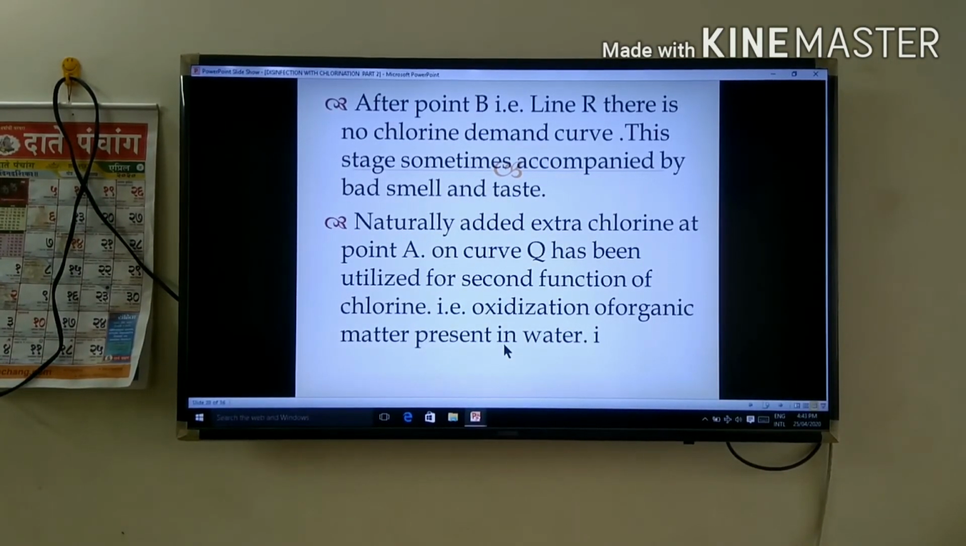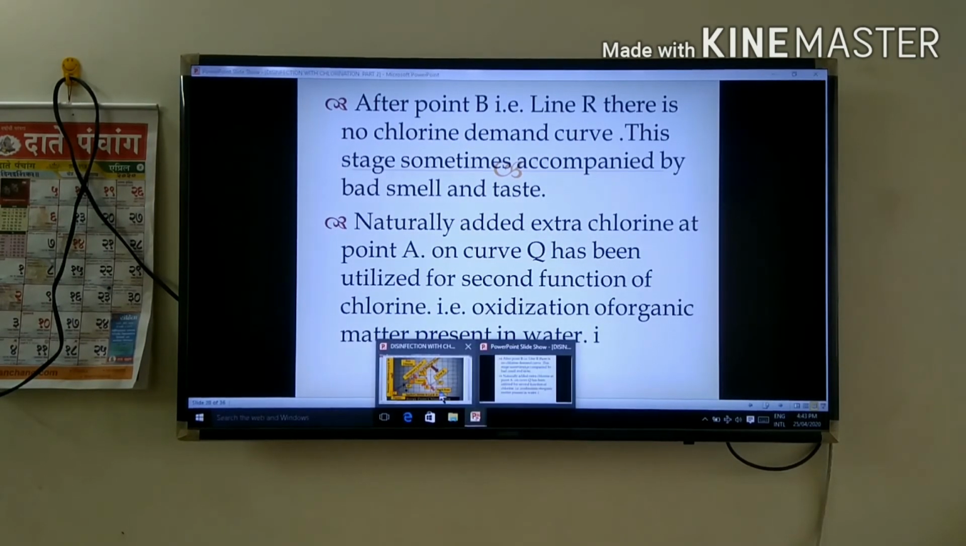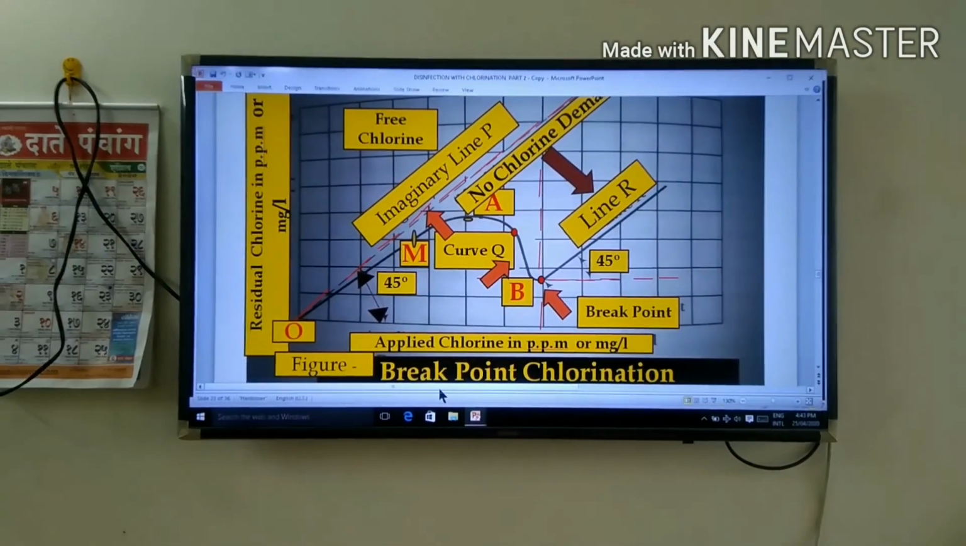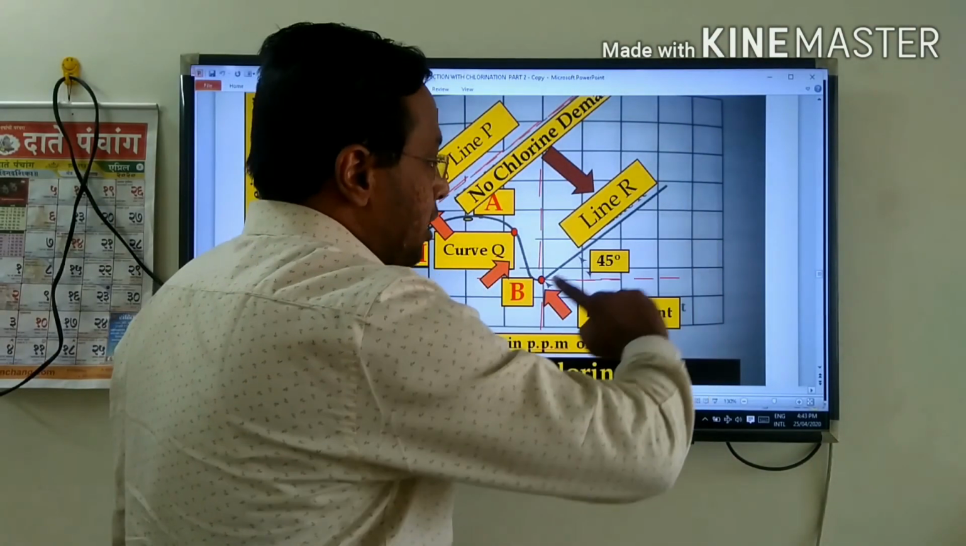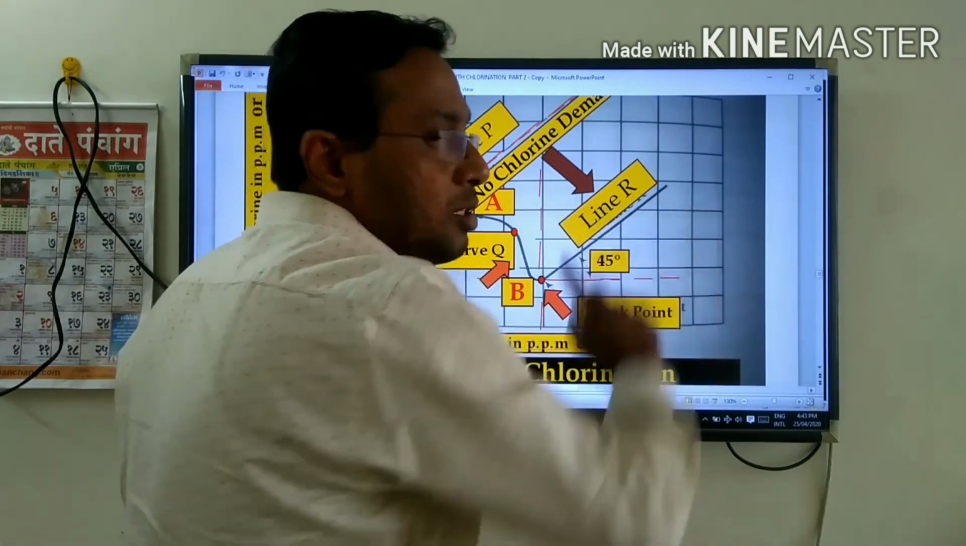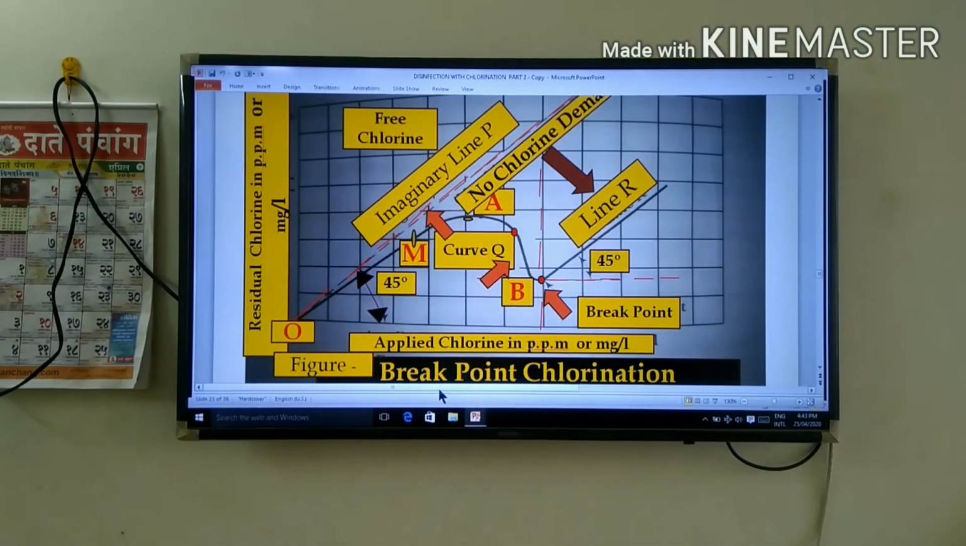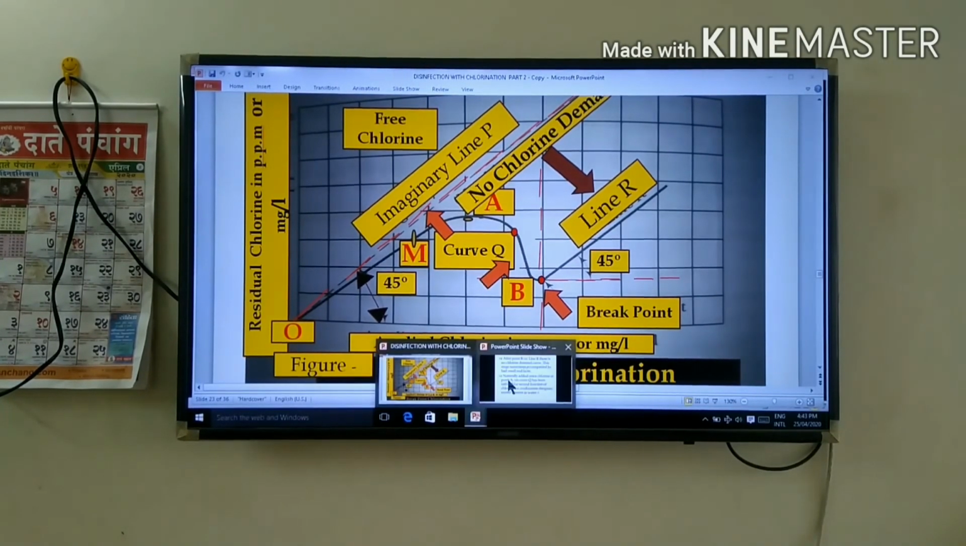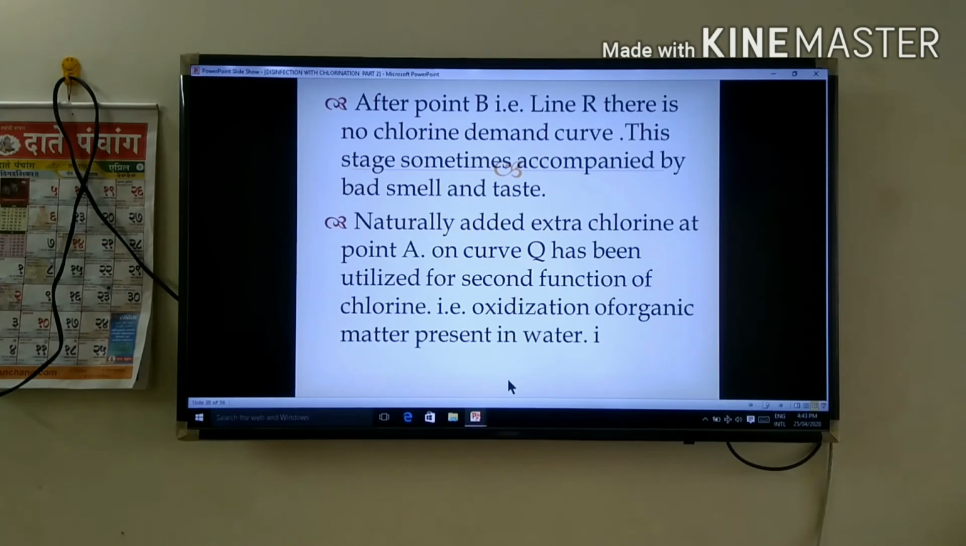After point B, that is line R, there is no chlorine demand curve. This stage is sometimes accompanied by bad smell and taste. The third line, this is your line R, the straight black line. This is called the third line, which does not require any chlorine.